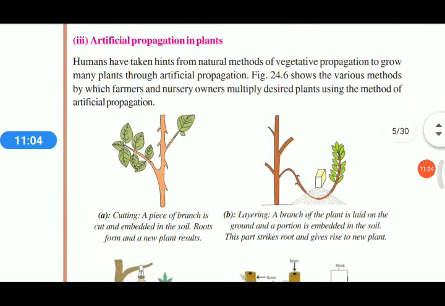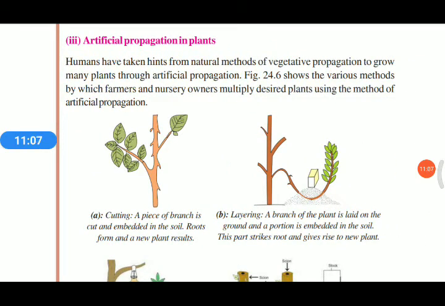Then artificial propagation of plants. We will discuss all this in our next session in detail. Artificial propagation means we use different artificial methods for getting new plants. It may be by growing its stem, leaf or roots artificially. You may hear about budding, cutting, layering, etc. We cut the growing part of a plant and attach it to another plant by applying some special nutrients. This cutting grows into a new plant.